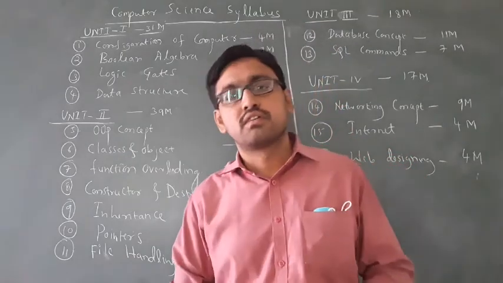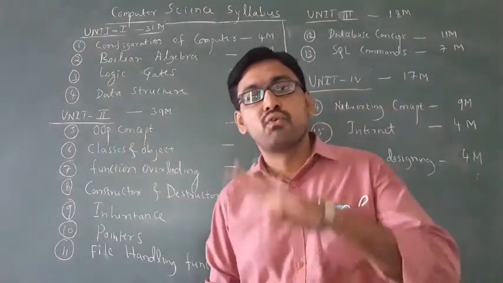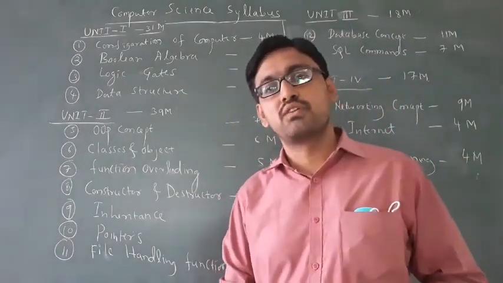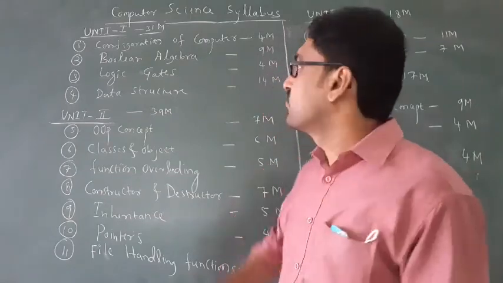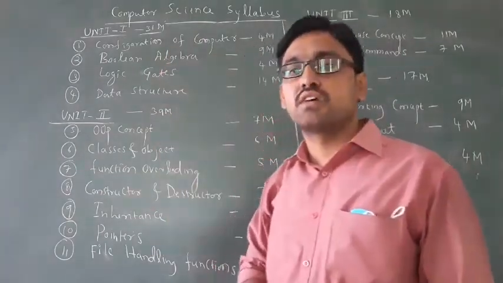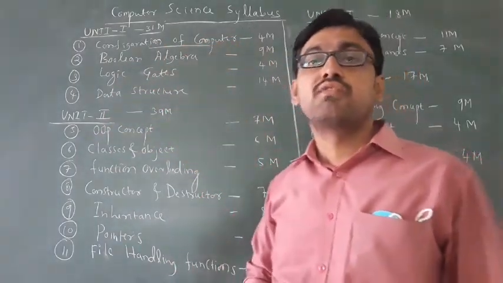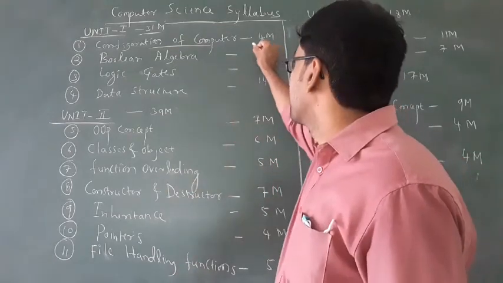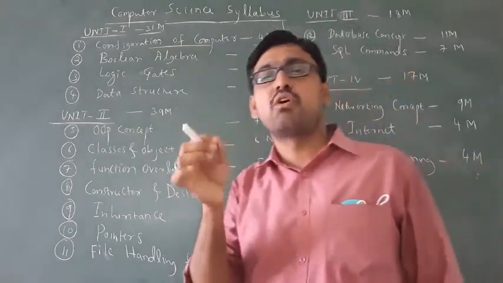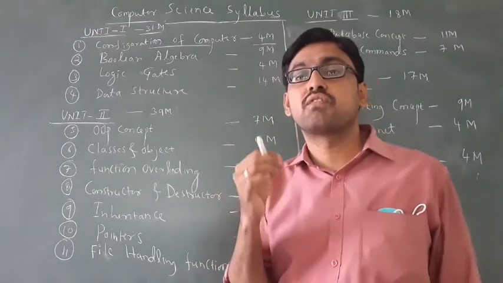See, first, what is the computer science syllabus? It consists of 4 units, and in the 4 units you get small chapters. In the first unit, the first chapter is the typical configuration of a computer. How many marks does it carry? 4 marks. It is a very small chapter. It carries 4 marks.